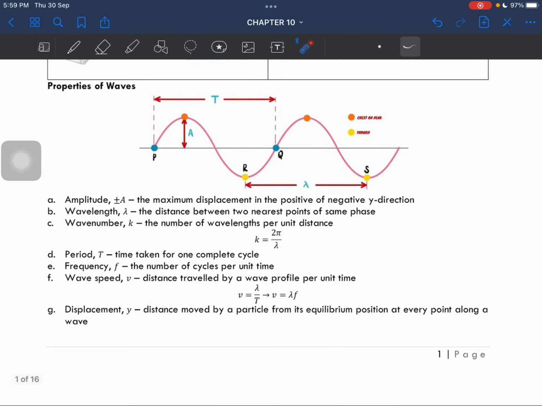Frequency is number of cycles per unit time. And then we have wave speed, which is the distance traveled by a wave profile per unit time. So this one is important. Make sure you remember this formula. And then we have displacement, in which it is the distance moved by a particle from its equilibrium position at every point along a wave. Okay?